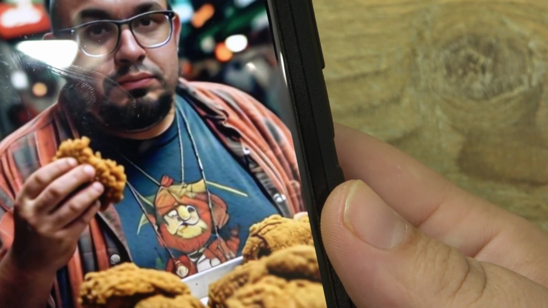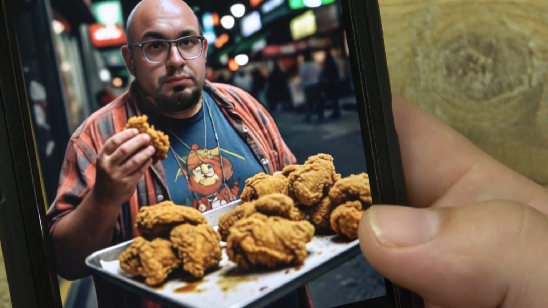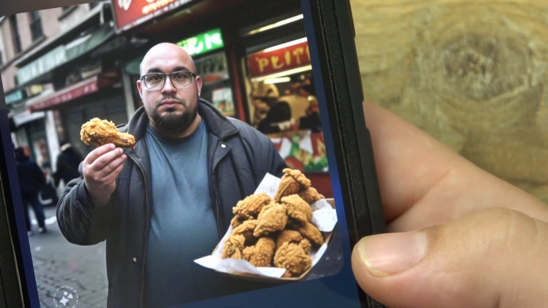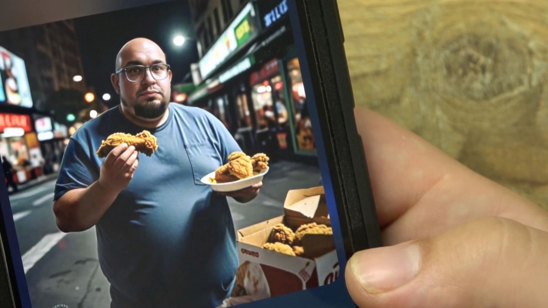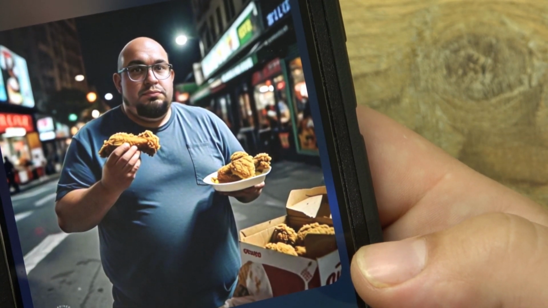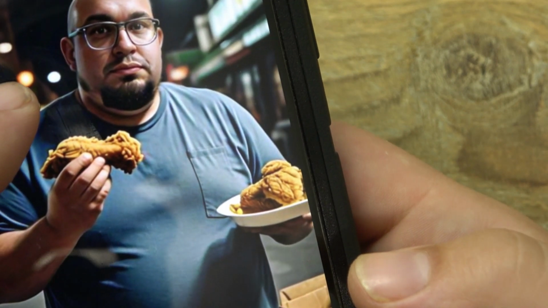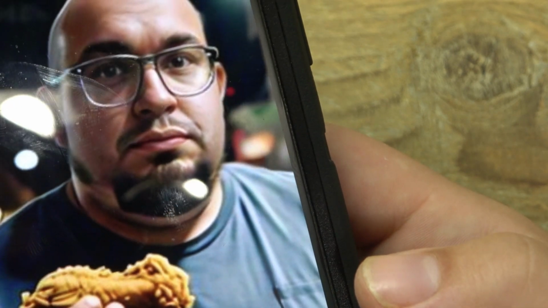All the other ones make me look older and very bodybuilder-esque. I like how this is obese, right? Because I'm technically obese. There I am. This is me a little bit fatter than what I am right now, but it's not far off, I'll say that. Yes, that was me maybe full 375-ish. I feel like I'm a tiny bit smaller. They kind of gave me sideburns. They go down on my neck.